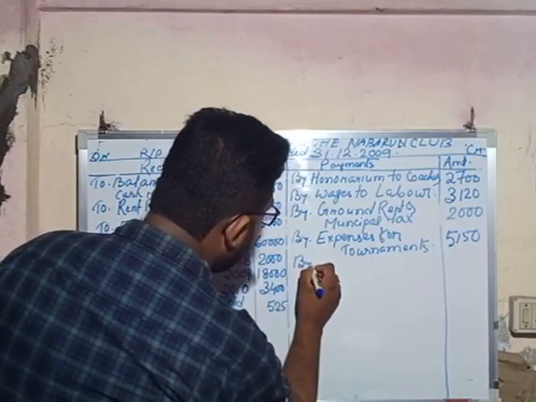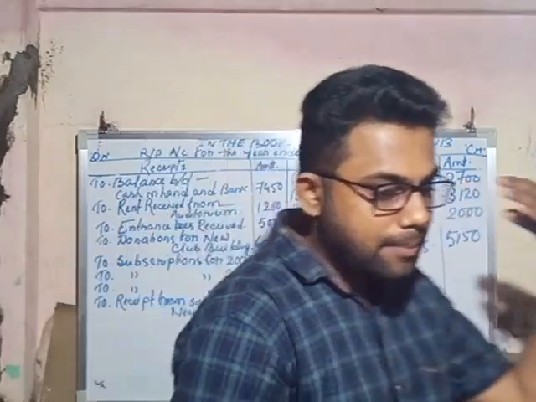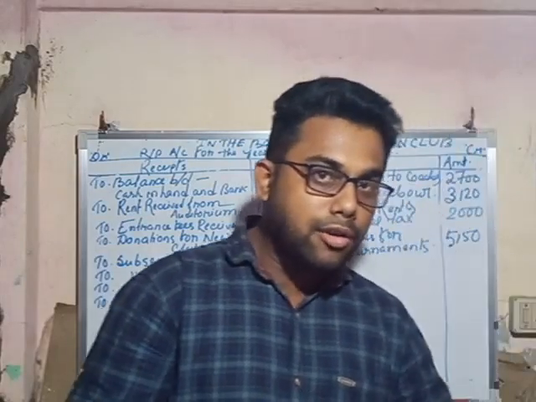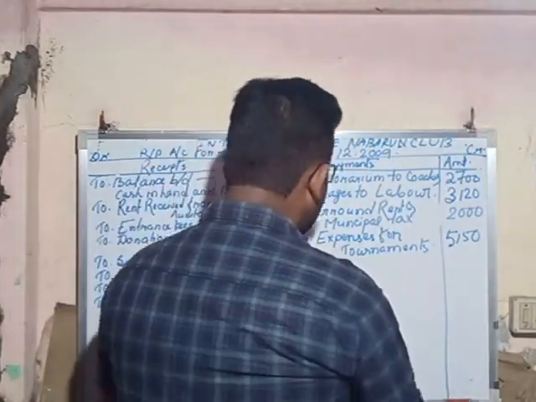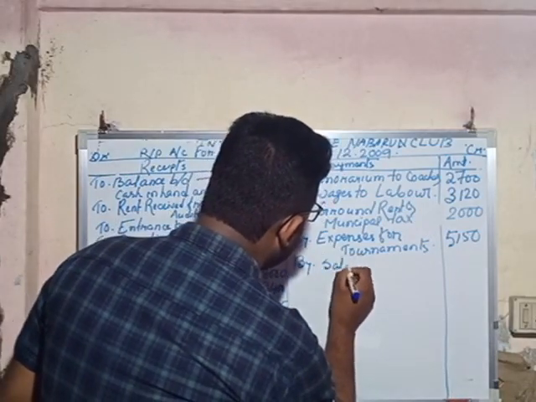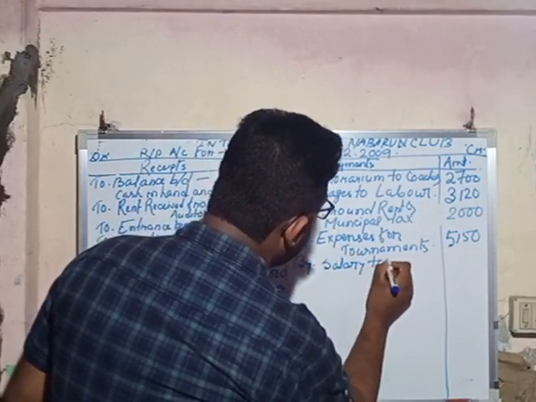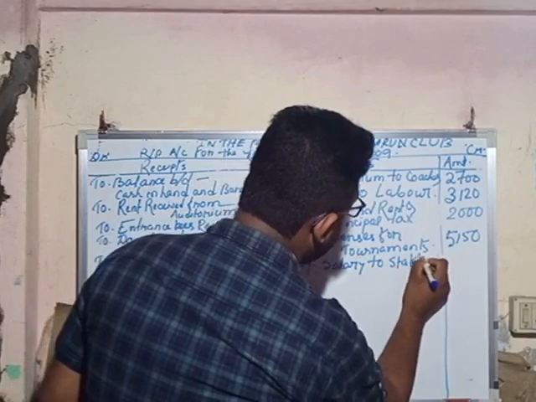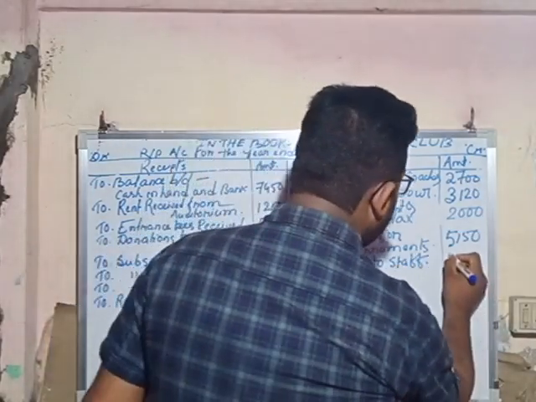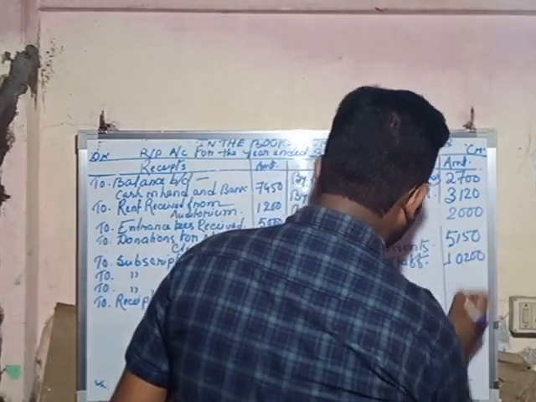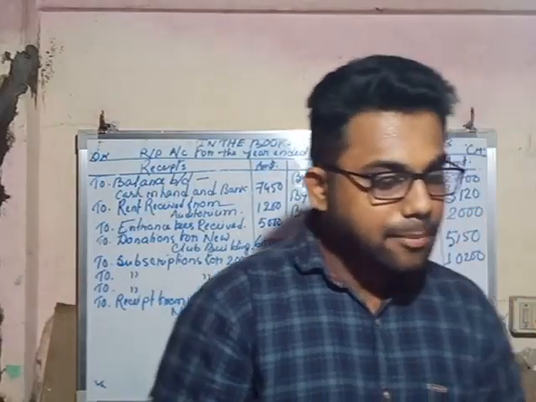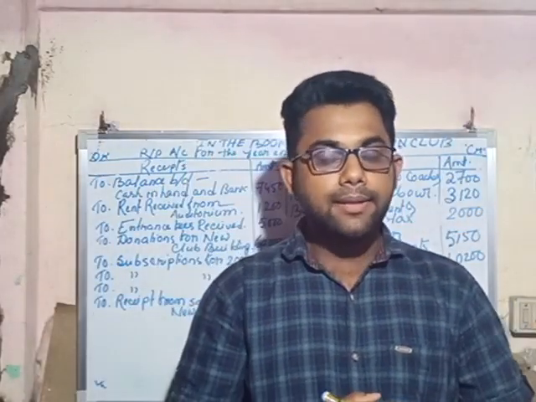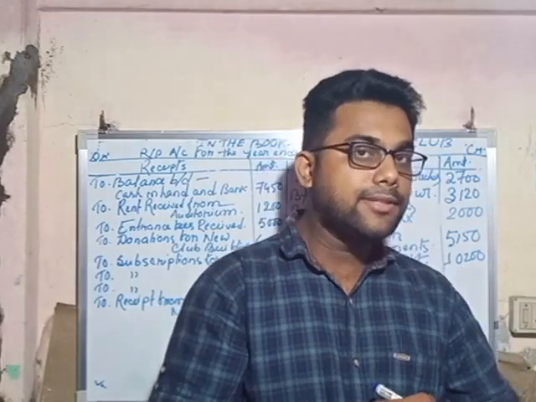Next, by salary paid to staff, that means the amount paid to staff as salary, so it is the payment for the non-trading organization, so by salary to staff, and the amount is 10200.